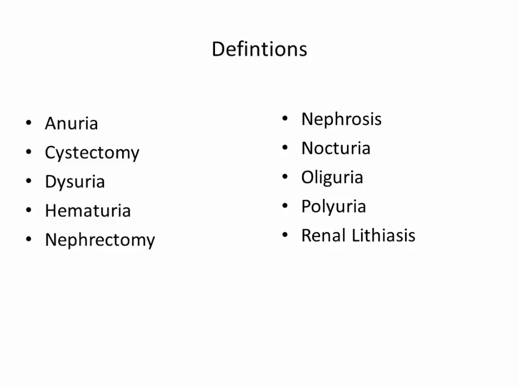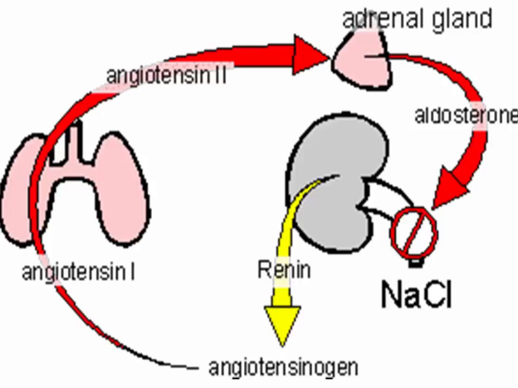Kidney stones are also known as renal lithiasis and are small hard deposits that form inside the kidneys. The stones are made of mineral and acid salts. The simple description of the renin-angiotensin-aldosterone system is that the kidney detects a reduction in circulating sodium levels and releases renin.